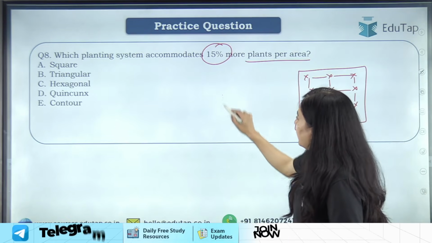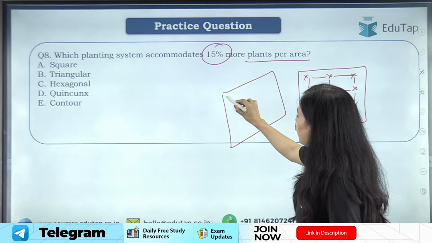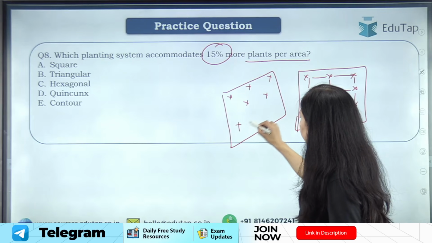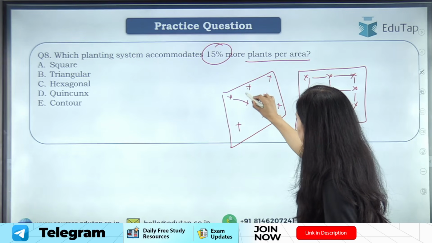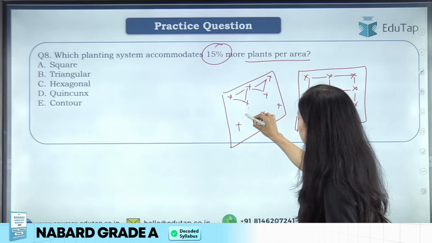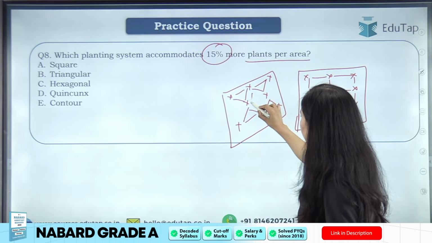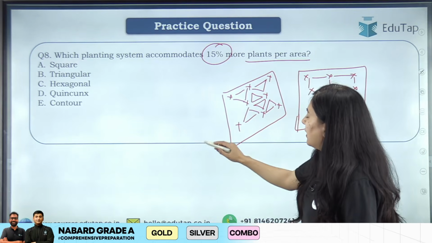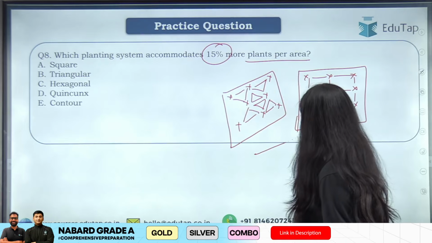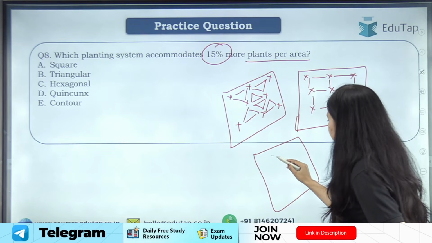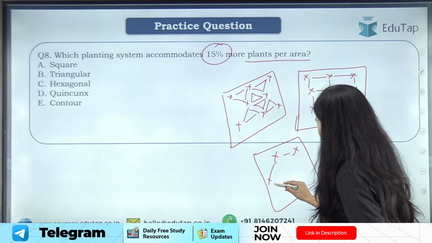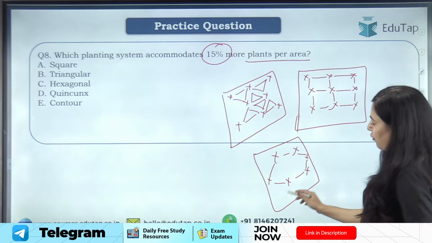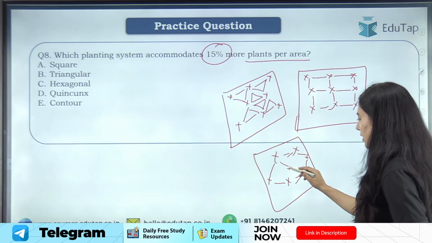ठीक है? Another can be triangle. Triangle is basically where we are following this method, forming a triangle, right? You can see here triangles are formed, right? This is another method. Next is hexagonal. In hexagonal, students, again, a very difficult geometry to obtain, but yes, in hexagonal, what happens? In this way, forming a hexagonal plantation is done, right?